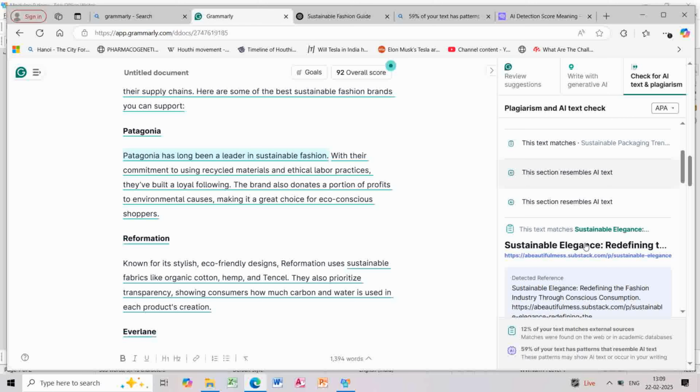You will see a table in front of you, and there are two things that you need to focus on. One is this notepad, the other is this AI sign. The notepad tells you how much of your content is copied from the web or academic sources. So 12% of our content is copied from external sources. The next is AI. 59% of our content has been generated by AI. Okay, it shows us patterns or resemblance to AI text.